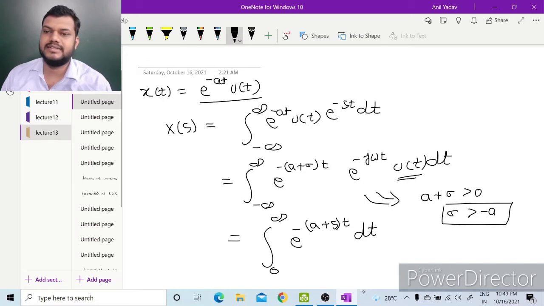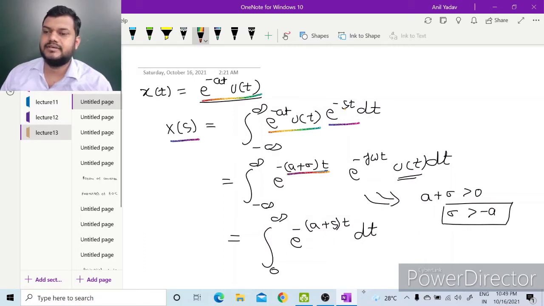Let us take x(t) as e to the power minus at u(t). X(s) will be the integral from minus infinity to infinity of e to the power minus at u(t) e to the power minus st dt, which, by placing s as sigma plus j omega and taking the real part outside, we can write in this way.